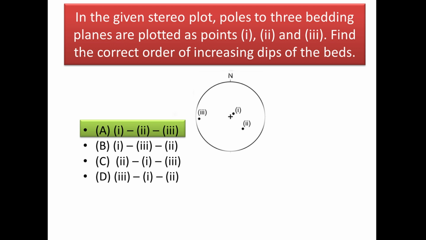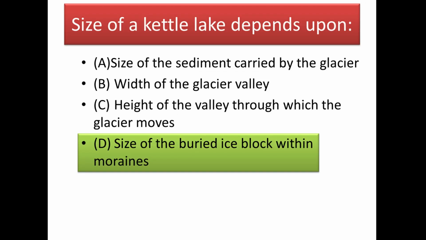The point 1, which is very much close to the center of the stereo net, will have the minimum depth. And next we will have point 2. Next we will have point 3, which has the greatest depth among all of these. Okay. Next question. The size of Kettle Lake depends upon. This is a very direct question and the answer will be simple. The size of Kettle Lake depends upon the size of the buried ice block within the moraine.